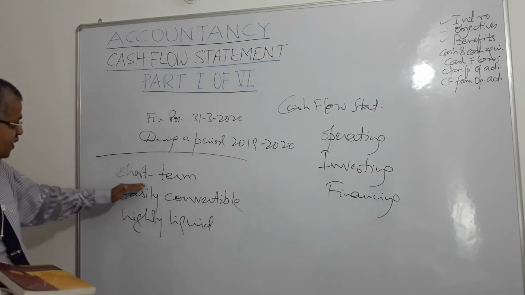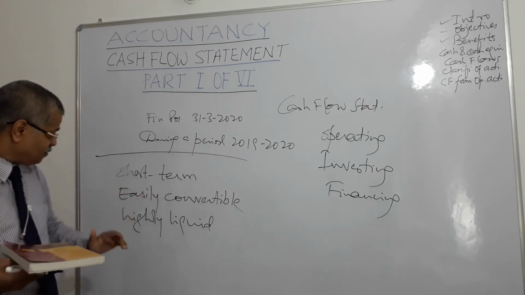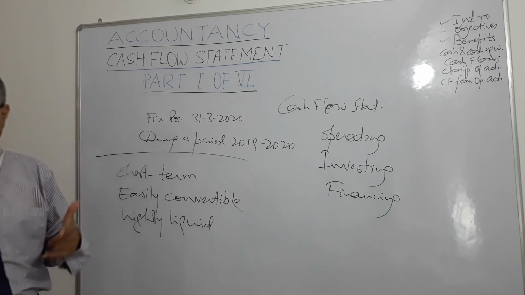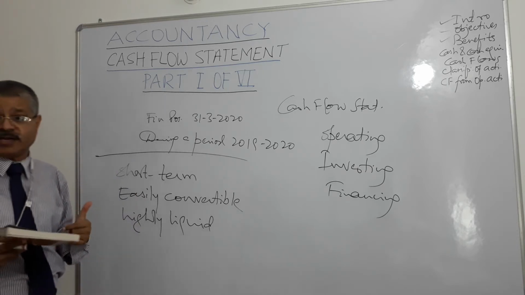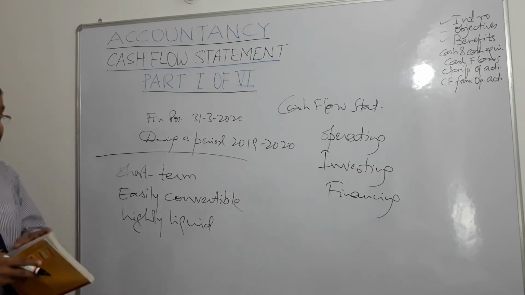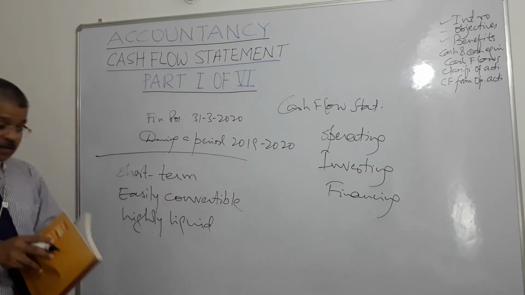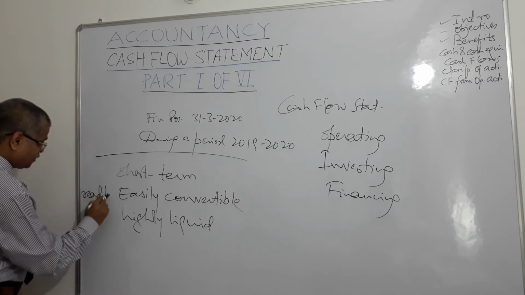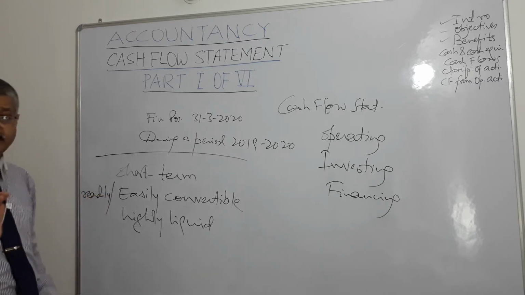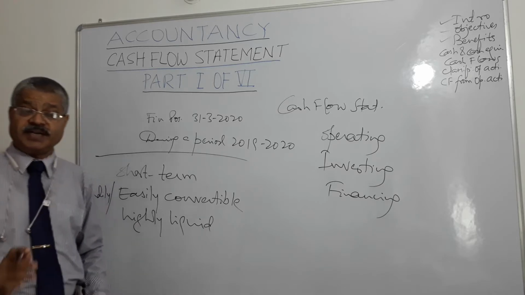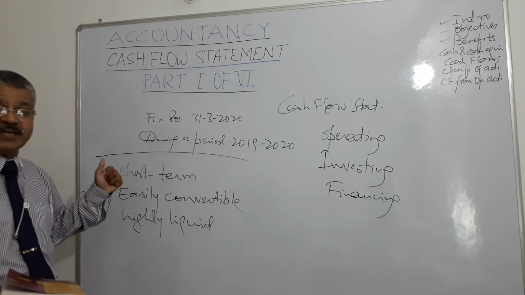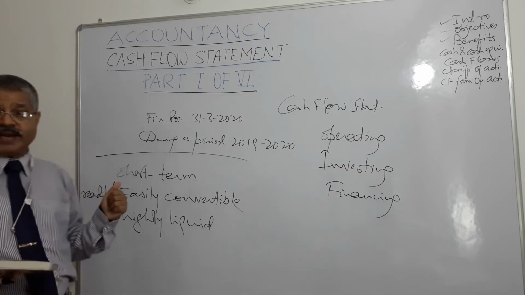It must be invested for a short term, in something which is highly liquid and readily convertible. There should not be any delay involved in converting it into cash. If there is delay, it cannot be considered as cash equivalent.